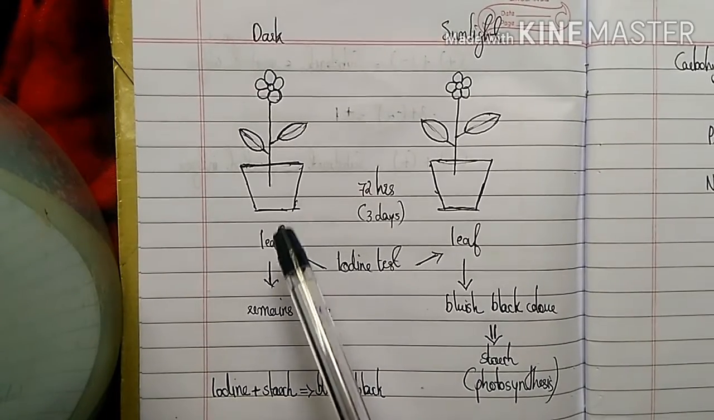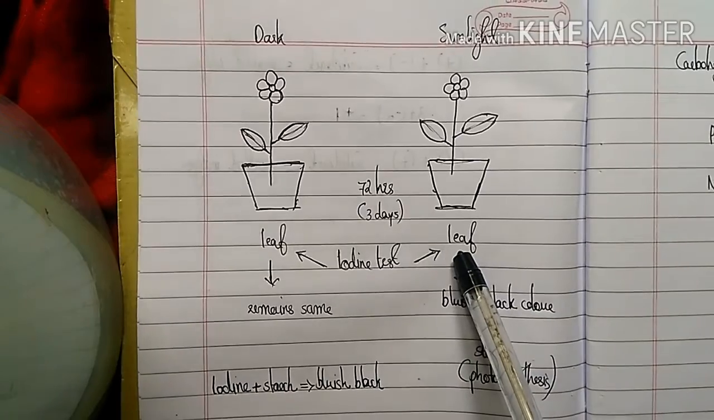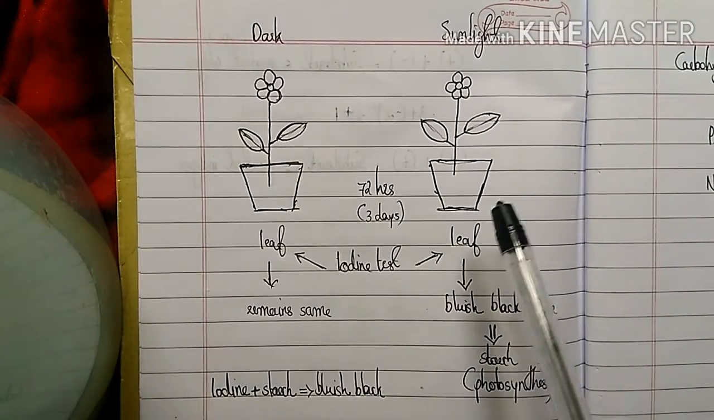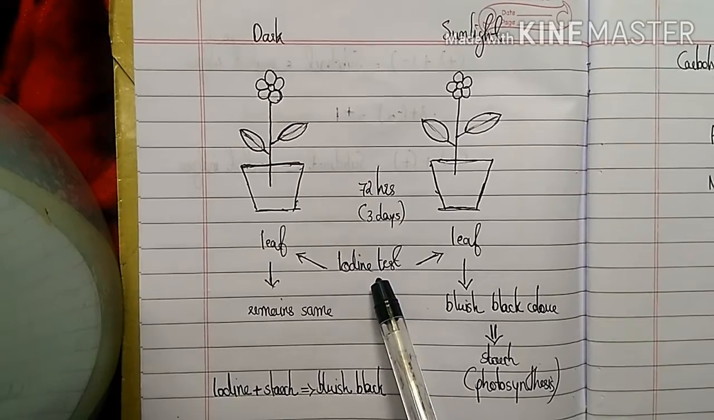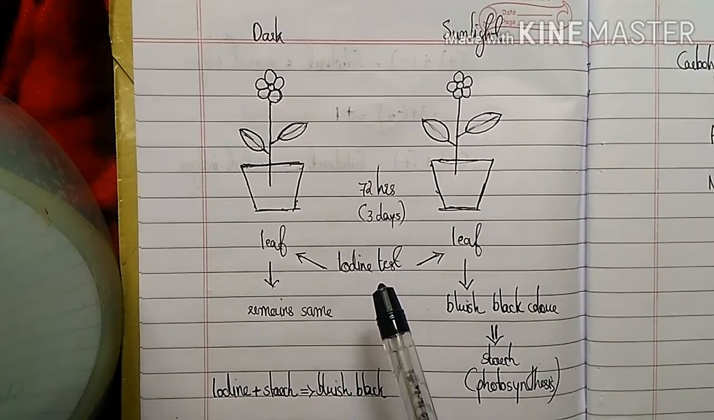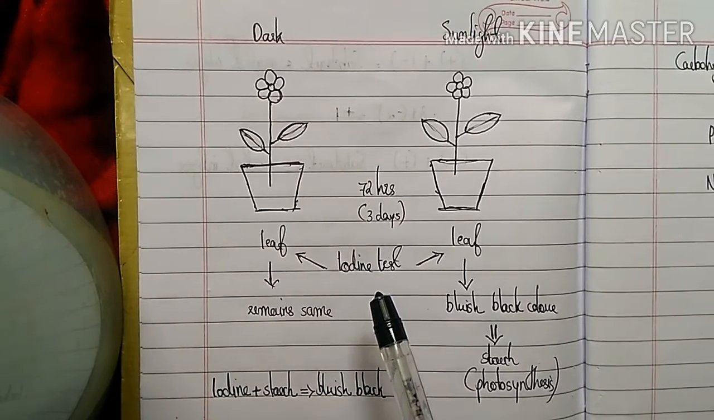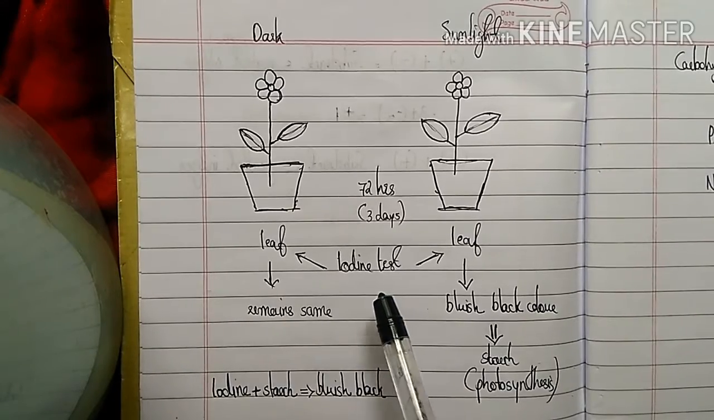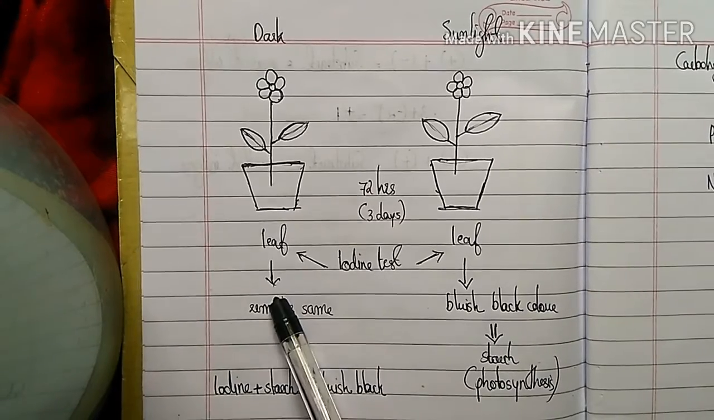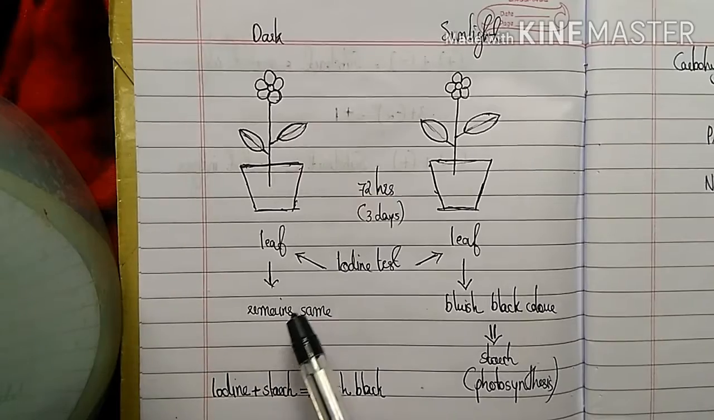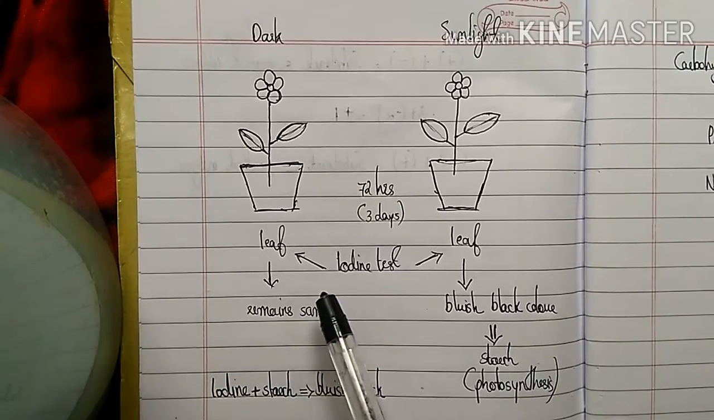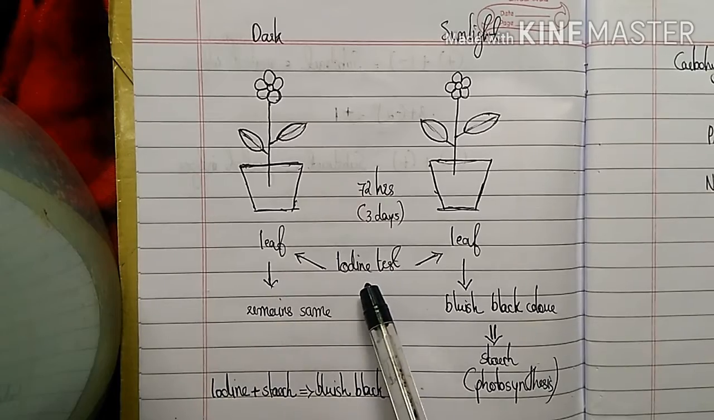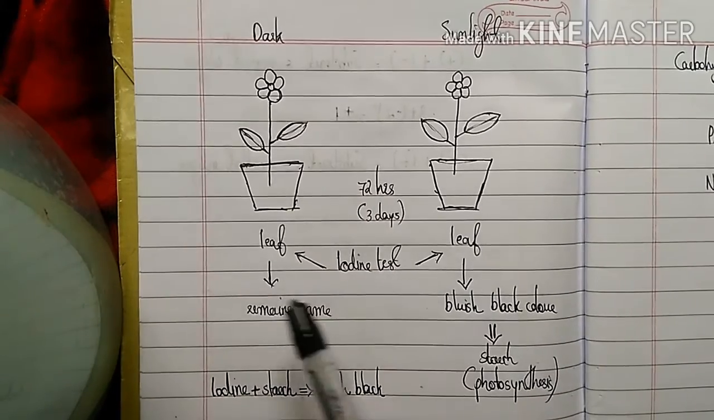A leaf from the plant kept in the dark and a leaf from the plant kept in sunlight. And we have to perform the iodine test. How do we perform the iodine test? Last year we learned it. Do you remember? Yes, a leaf is taken and 2-3 drops of dilute iodine solution are added on it. So, we perform the iodine test on both of these leaves.